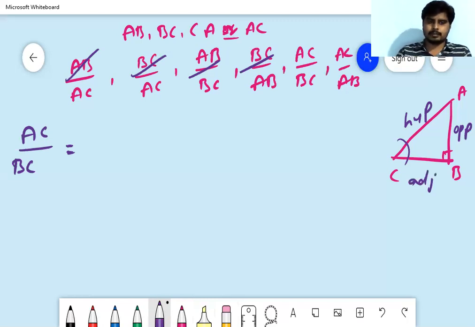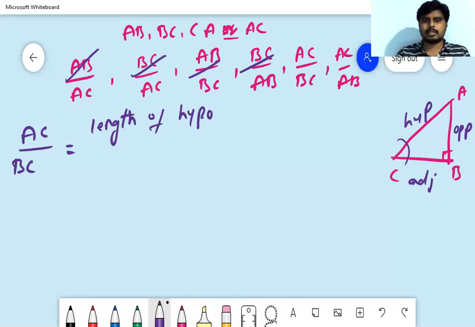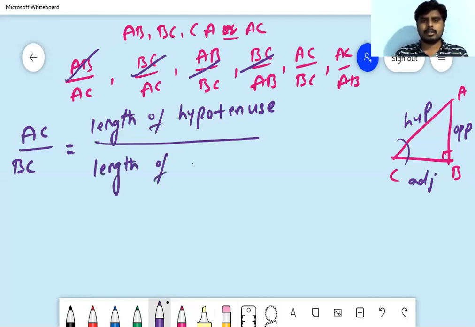AC is the length of hypotenuse, by BC, which is the length of adjacent side to angle C. Okay, right?